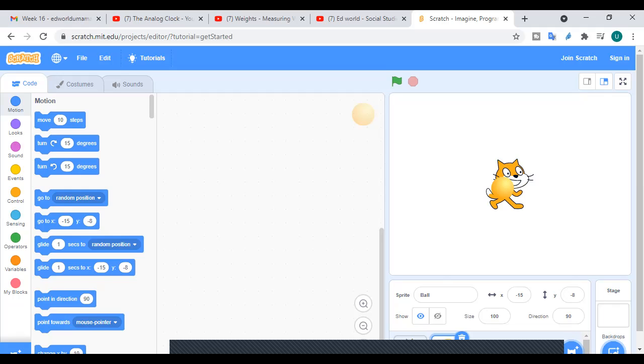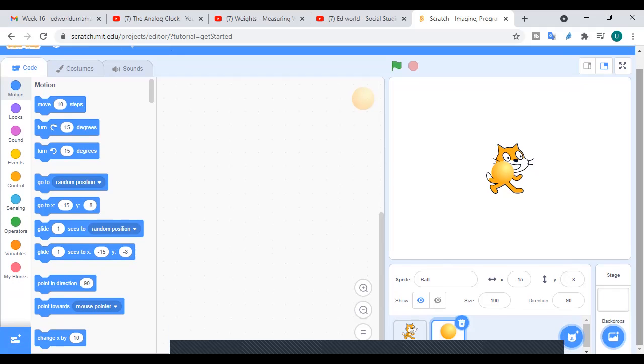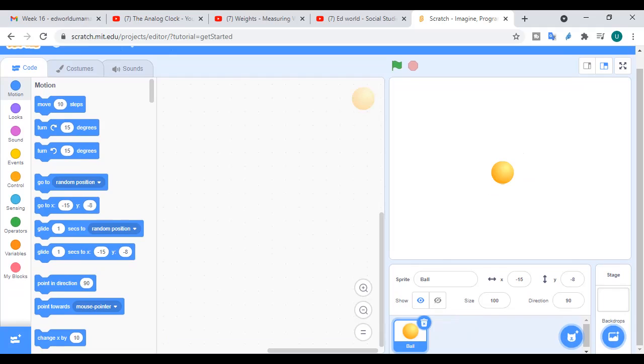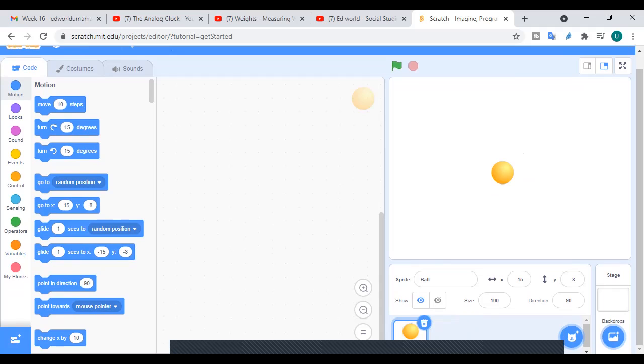So I have made this my sprite. Now I don't want this cat to be over here as well. So I'll click on this. Over here there is this small dustbin type shape, which means that I can delete it. When I click on this, it disappears, right? Now I have only one sprite over here, and that is the ball that I have chosen right now. Then the next thing that we have learned is that there are different blocks.